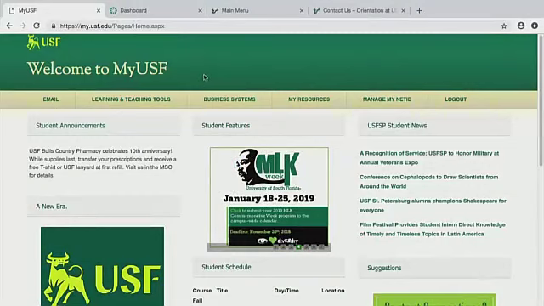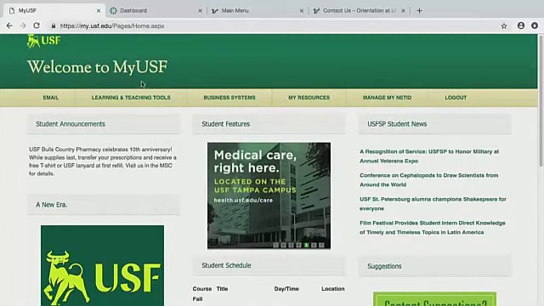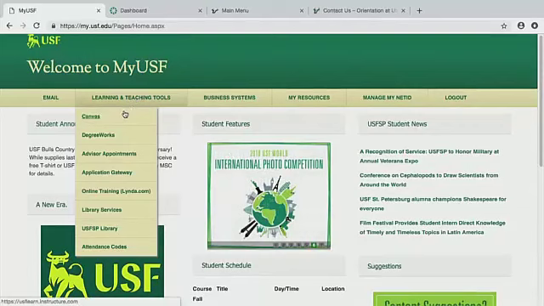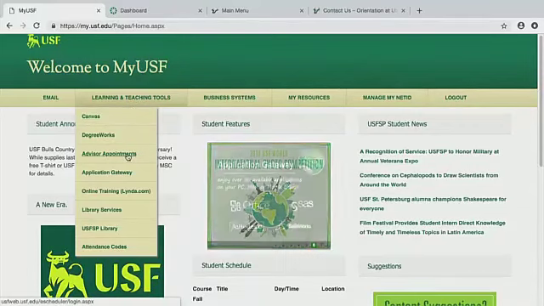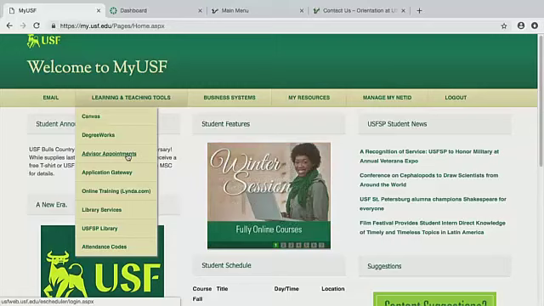All right, so first off, we're going to start at My USF. In My USF, there are a lot of tabs on here, but we're going to go through only a couple today. So Learning and Teaching Tools, this is where you're going to find Canvas, your DegreeWorks. You can schedule advisor appointments here, so you can meet with your advisor, and you don't have to go inside the advising office, so you can come online and do this here.